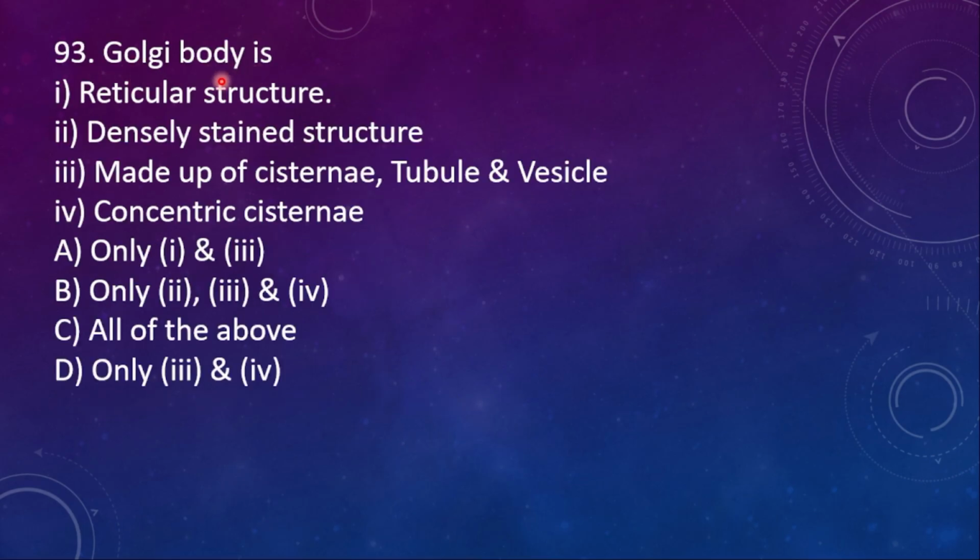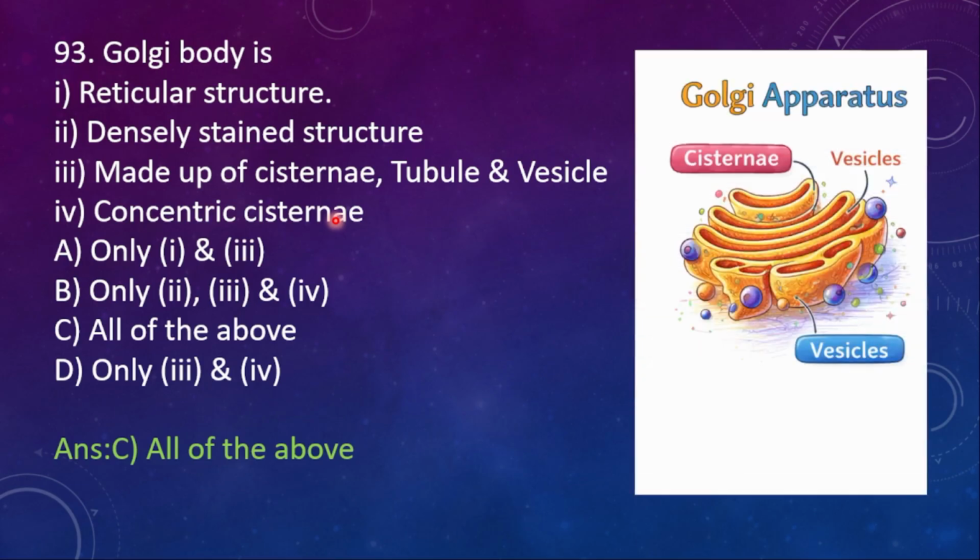93. Golgi body is reticular structure, densely stained structure made up of cisternae, tubule and vesicle, concentric cisternae. So here the right option is all of the above are correct regarding the Golgi. This is the Golgi apparatus where you can see the vesicles and then cisternae. This is the cisternae and then this is the vesicles.